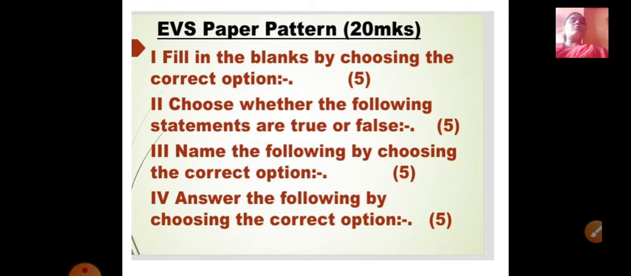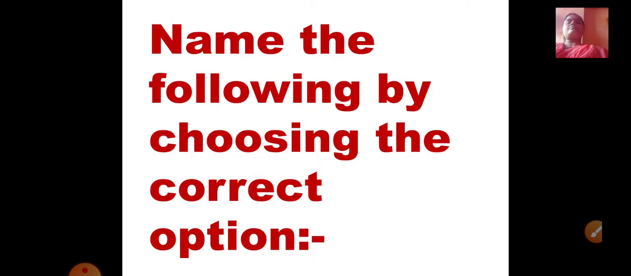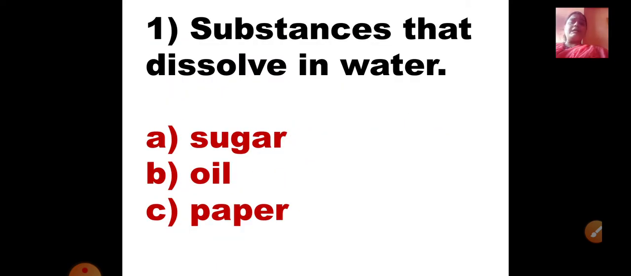Okay, we will start with Roman number 3, that is name the following by choosing the correct option. Now here comes your first question and name the following. Substances that dissolve in water. Okay, which of these 3 options is that substance that dissolves in water? The first option, A option, is sugar, B option is oil, and C option is paper. So A option is sugar. Does it dissolve in water?